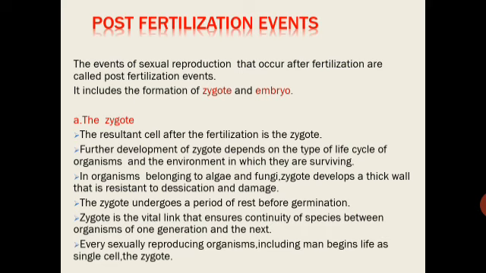The zygote is the vital link that ensures continuity of species between organisms of one generation and the next. Every sexually reproducing organism, including man, begins life as a single cell, the zygote, which is the result of the fusion of the male and the female gamete.